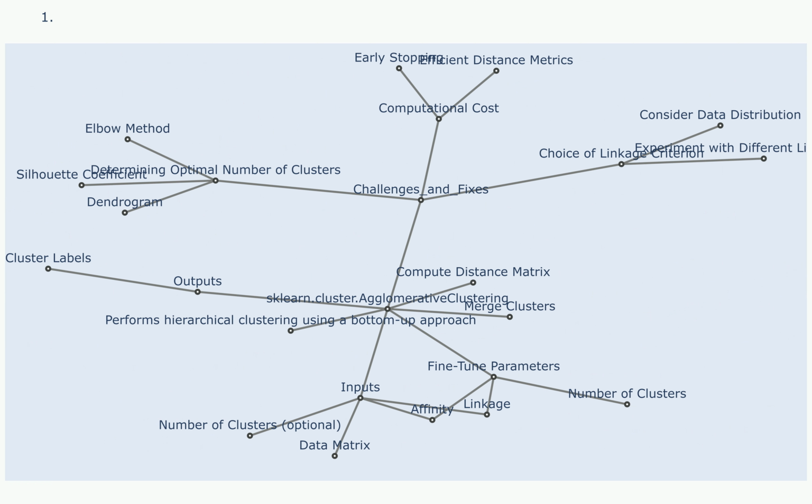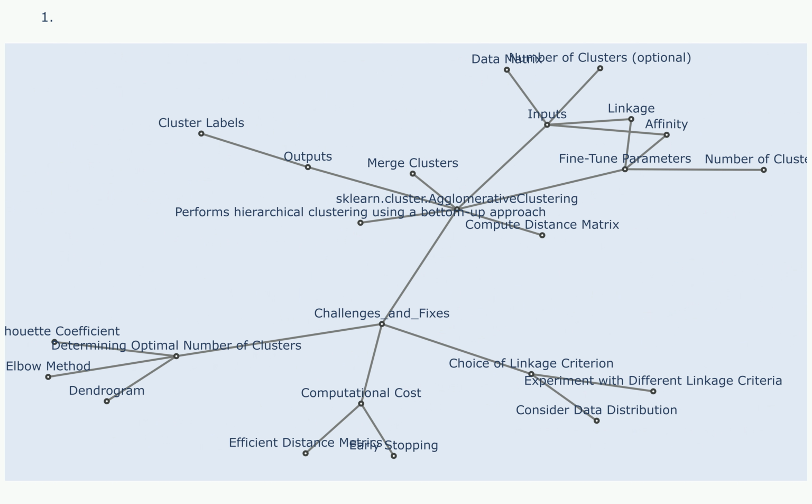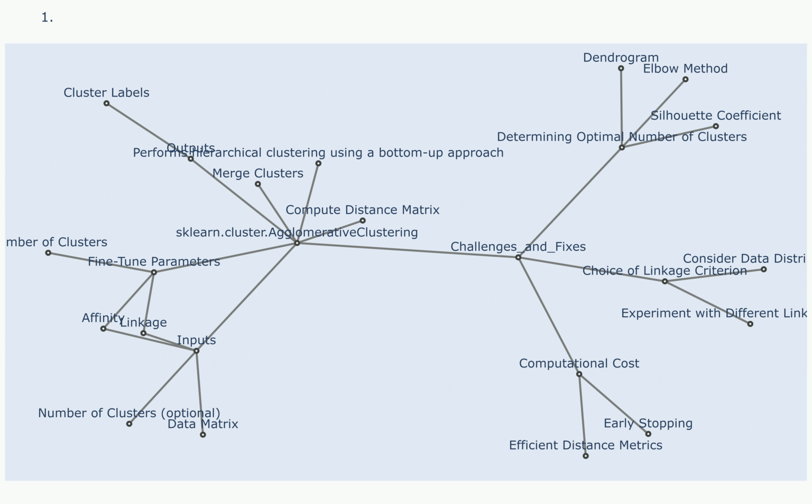Silhouette coefficient: evaluate the quality of clustering using the silhouette coefficient. Elbow method: plot the sum of squared distances within clusters against the number of clusters to identify the elbow point. Dendrogram: visualize the hierarchical clustering process using a dendrogram to identify potential cutoff points.